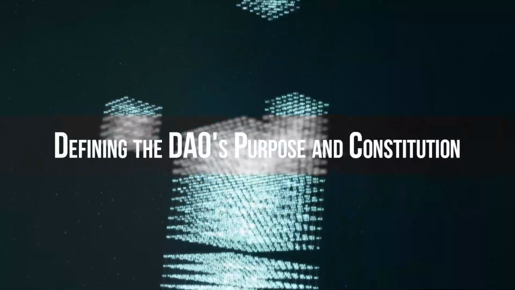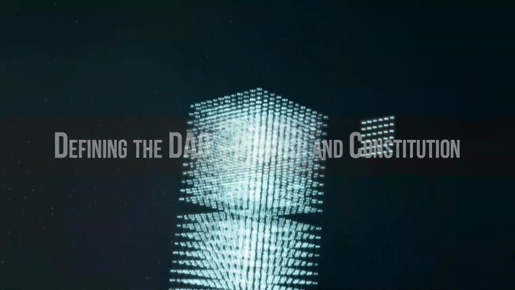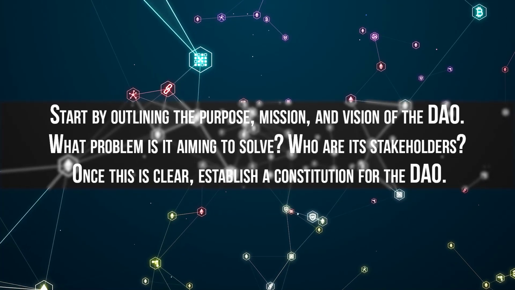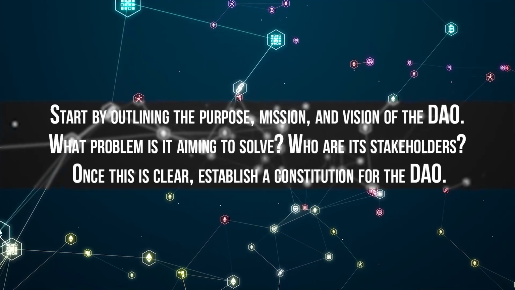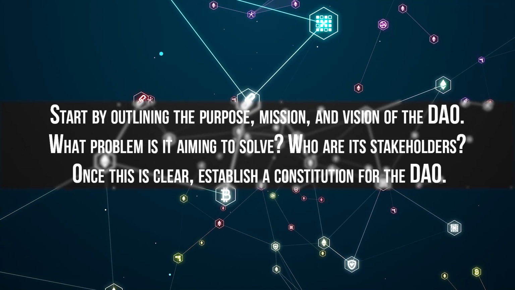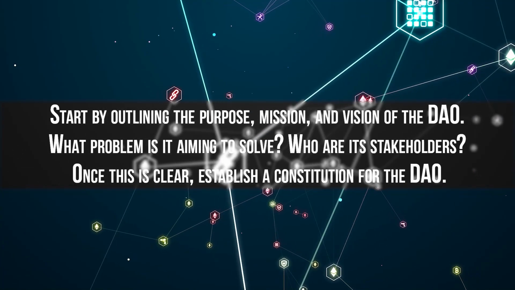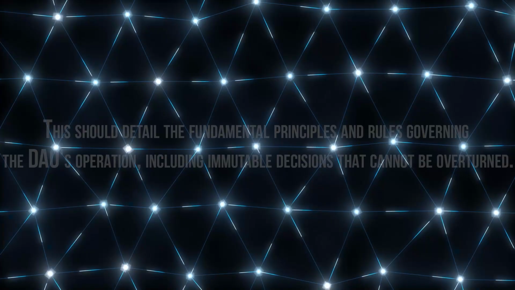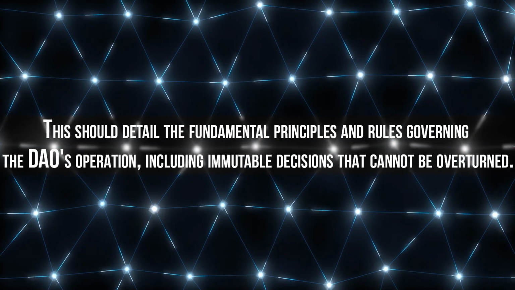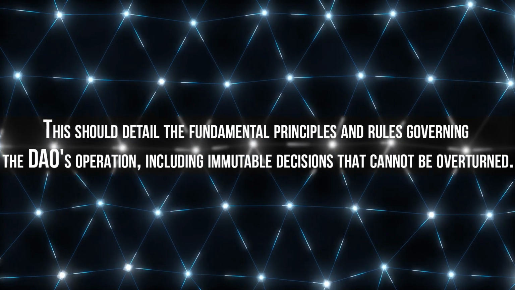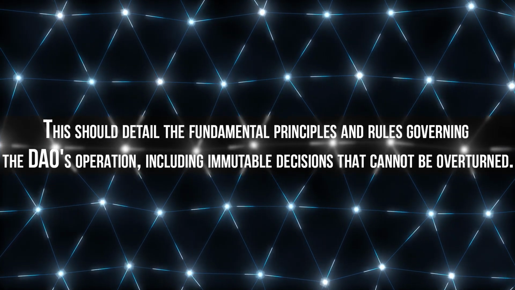Defining the DAO's purpose and constitution. Start by outlining the purpose, mission, and vision of the DAO. What problem is it aiming to solve? Who are its stakeholders? Once this is clear, establish a constitution for the DAO. This should detail the fundamental principles and rules governing the DAO's operation, including immutable decisions that cannot be overturned.